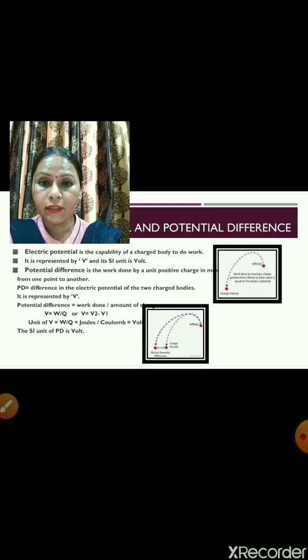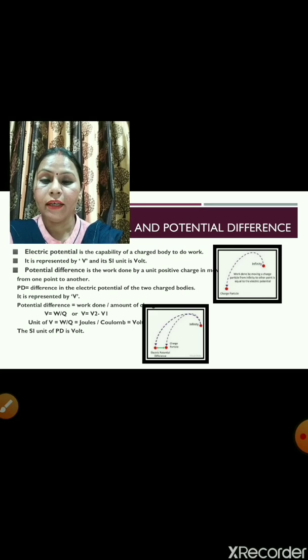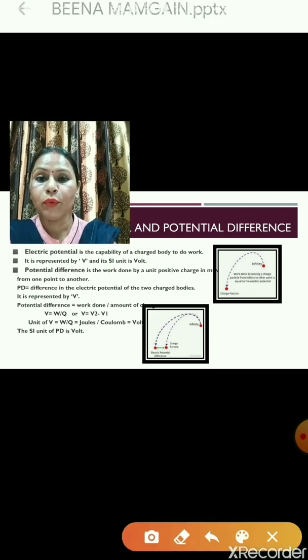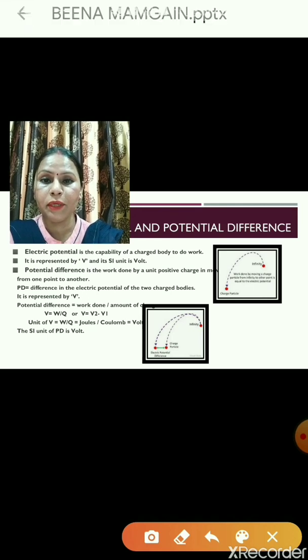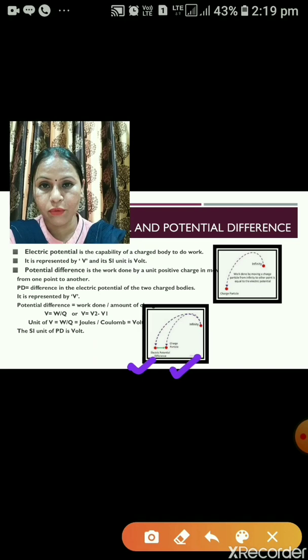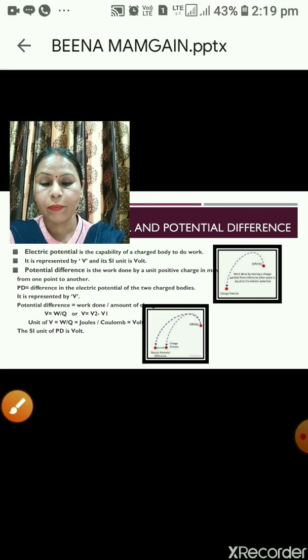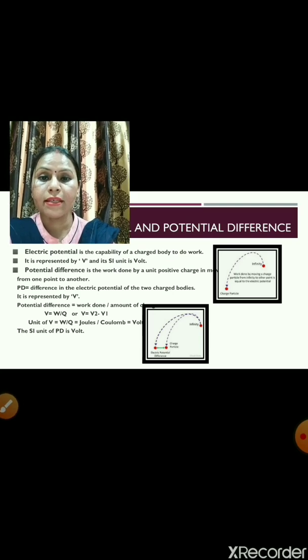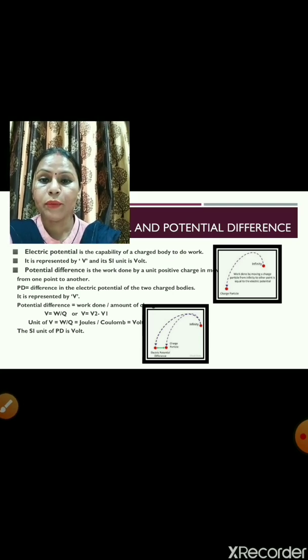So the work done here by the unit positive charge in moving from one point to another point, that is known as potential difference. In other way, we can say the potential difference is the difference between the electrical potential between the two charged bodies. Potential difference, it is also represented by V, and its SI unit is volt, which is named after Alessandro Volta.